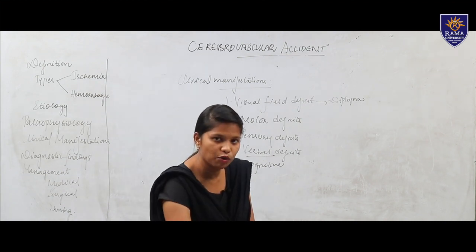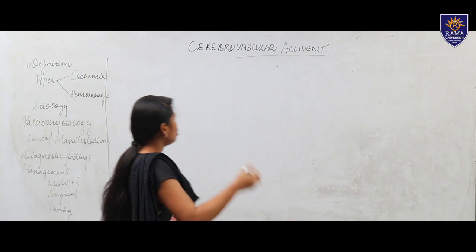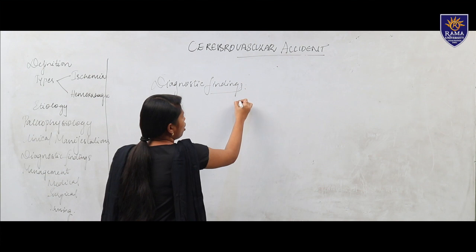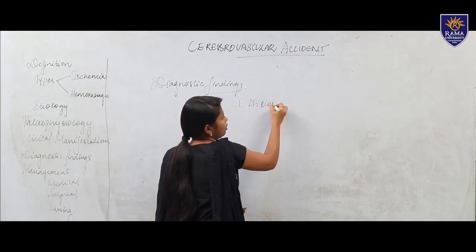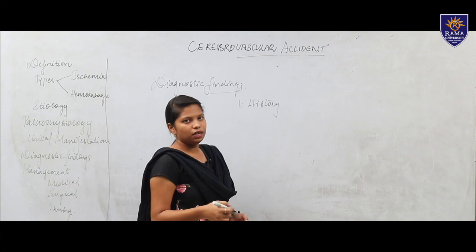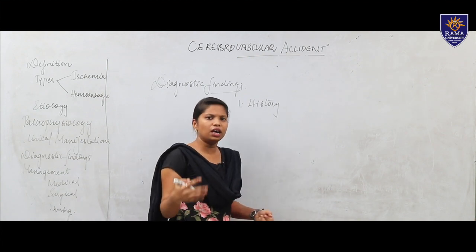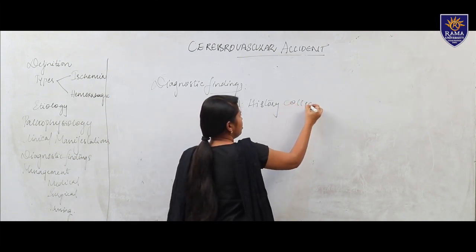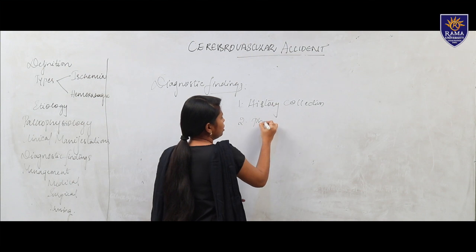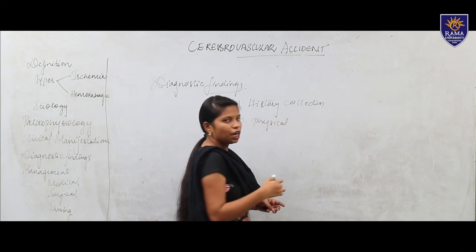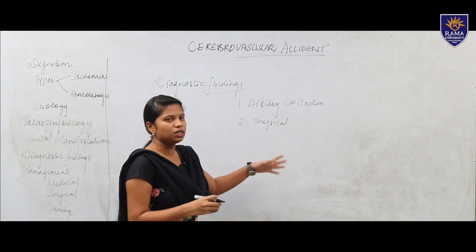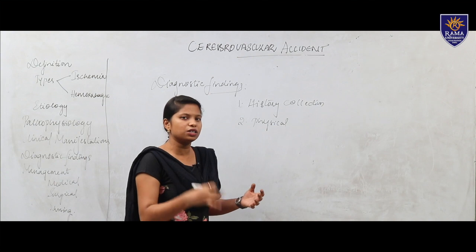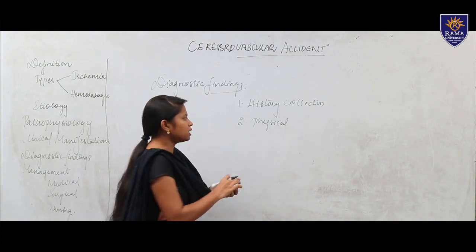So these are some of the clinical manifestations which occur in both the ischemic and the hemorrhagic stroke. Moving to our diagnostic findings. Normally we have history collection and physical examination, common in all disease conditions. In history we ask whether previously he had any accident, any family history, any injury, or falls. Then we have a physical examination. Normally in physical examination you see the patient's condition, like appearance. A head to foot examination can be done, where you see numbness, sensation, and whether the patient has motor activity, abduction, adduction, flexion, whatever it may be.